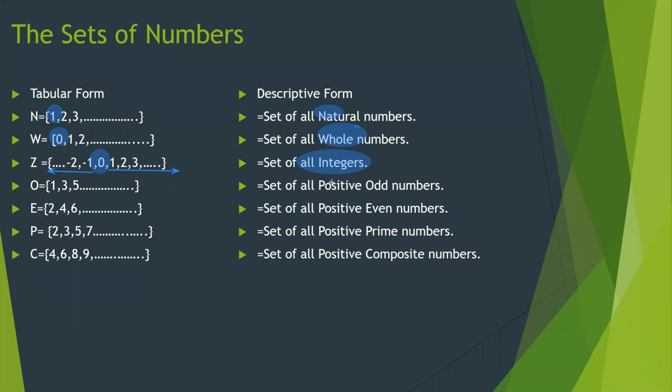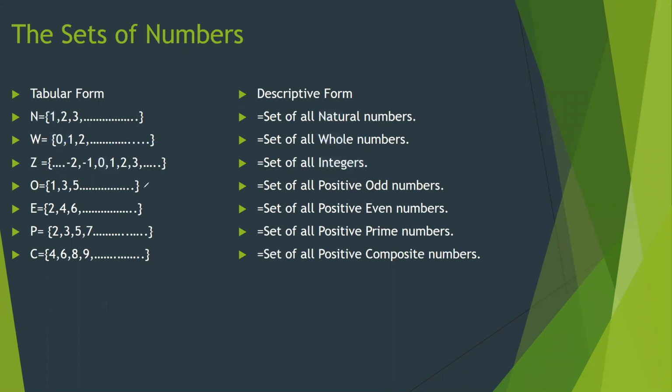Right? Now, one more thing. If I say Z is the set of integers, and if I put this plus sign, Z positive means we are discussing only the positive integers. We are not discussing the negative integers or 0. Z positive means only the positive integers are discussed in the form of a set.